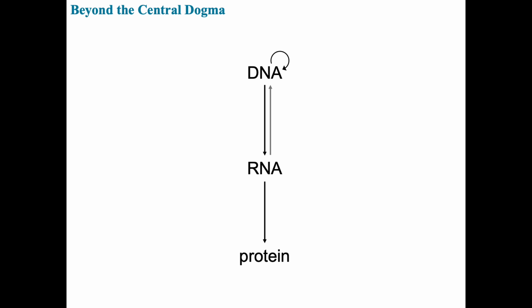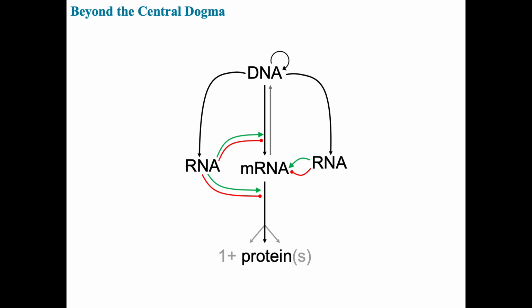So to summarize, the classical central dogma provides a useful framework, but the reality is far more dynamic. DNA does direct the synthesis of messenger RNAs, and messenger RNAs do direct the synthesis of proteins, but that's just the beginning. Most of the RNA in cells is non-coding and serves key regulatory and structural functions. Also, messenger RNAs can yield multiple proteins depending on how they're processed. Finally, and perhaps most importantly, the classic model of the central dogma tends to show a one-way flow of information, from DNA to RNA to protein.